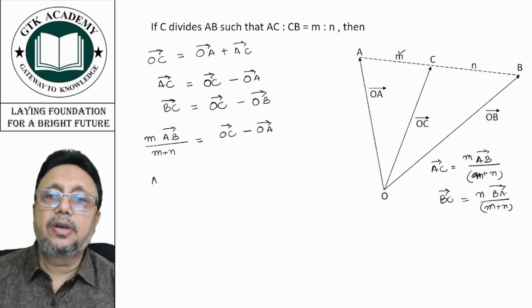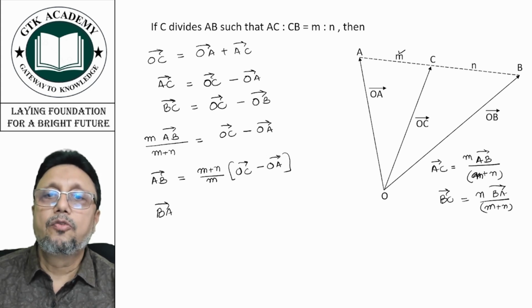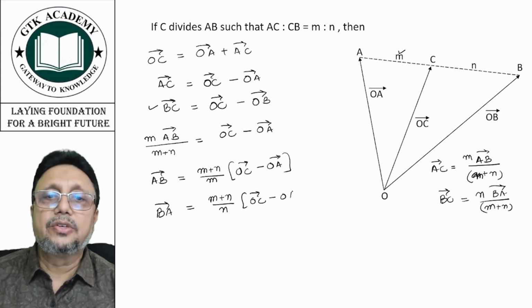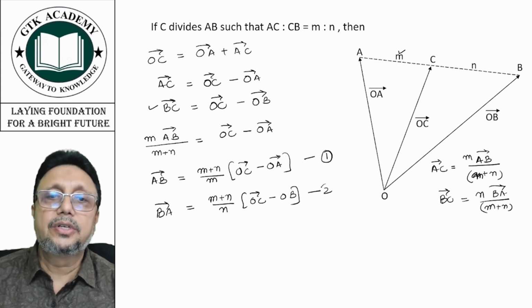That means AB vector will be equal to (M plus N upon M) (OC vector minus OA vector). Similarly, BA vector: from this equation, when we write BC in terms of BA, that will be equal to (M plus N upon N) (OC vector minus OB vector). Now this is your equation 1 and this is your equation 2.